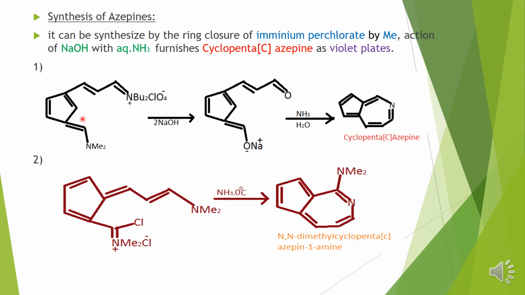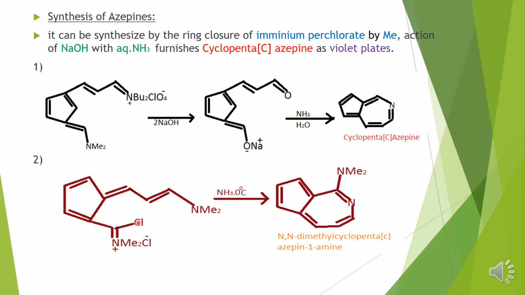Once the precursor is treated with NaOH, a bulky group is attached over here. When it is treated with NaOH, first there is a salt formation, and after the formation of the salt there is a ring closure which is taking place. And then on treatment with ammonia in the aqueous medium, the ring gets closed, and after that you are led to the formation of cyclopenta azepine.